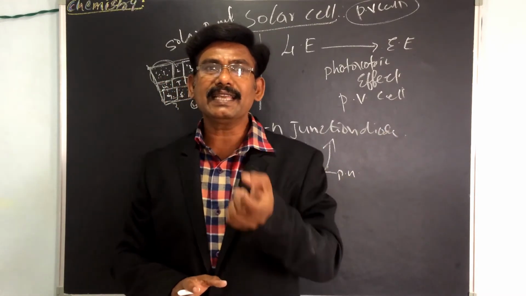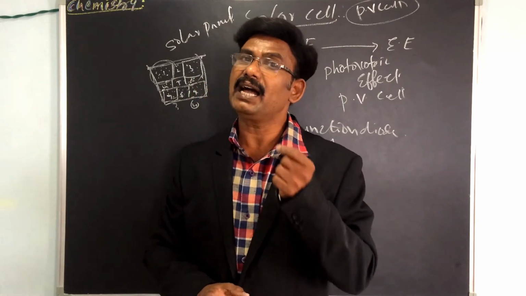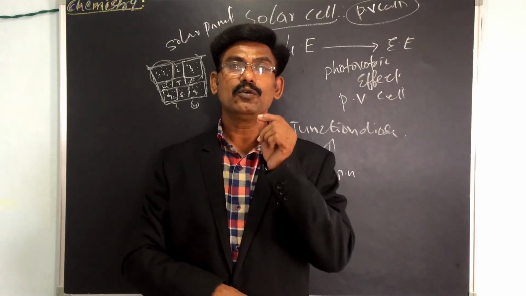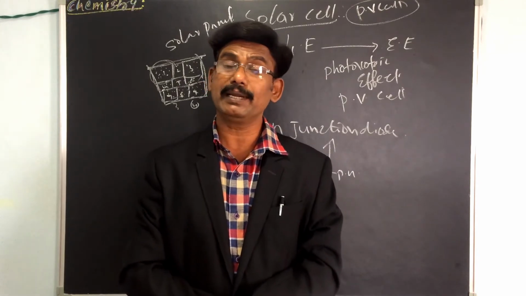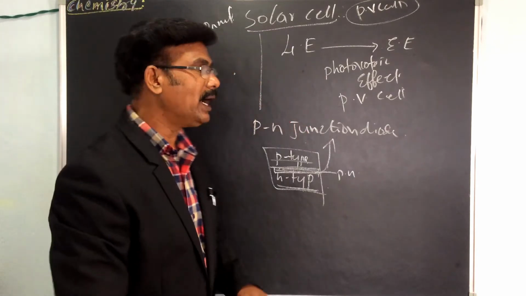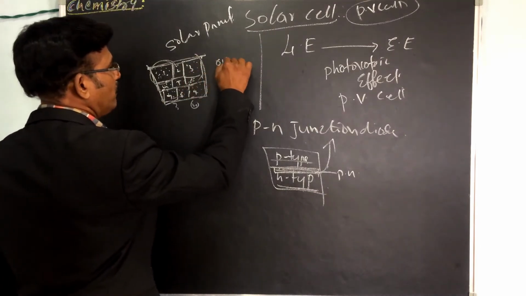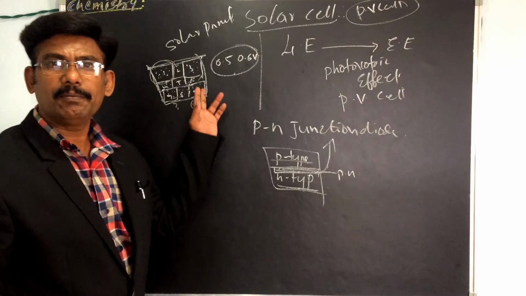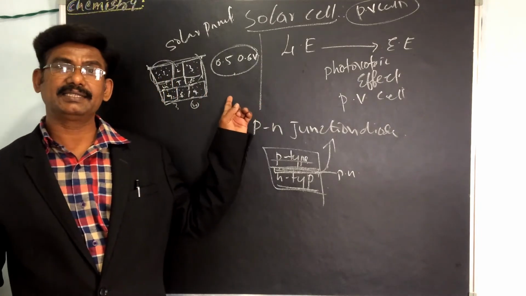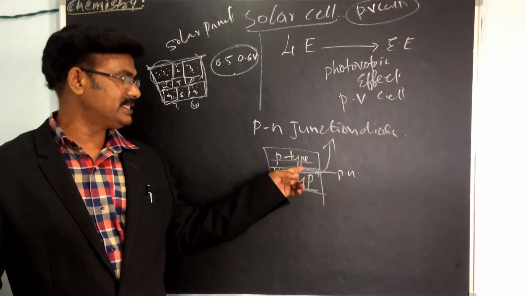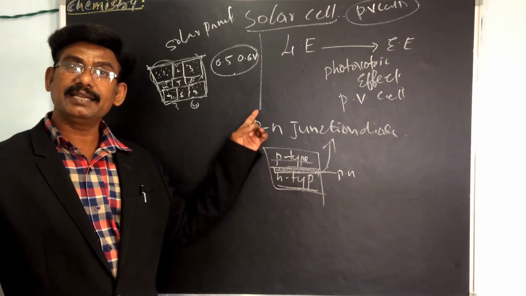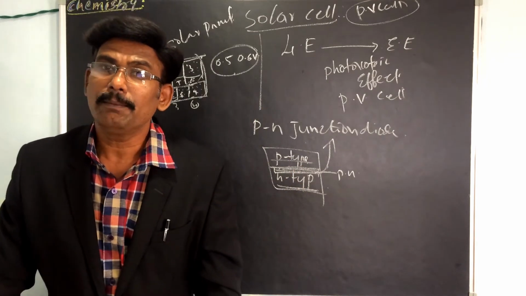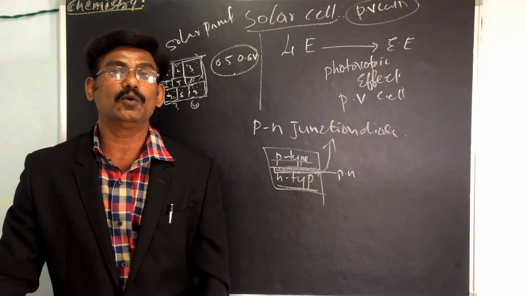The common single junction silicon solar cell can produce a maximum open circuit voltage of approximately 0.5 to 0.6 volts. So a single PN junction creates approximately 0.5 to 0.6 volts.